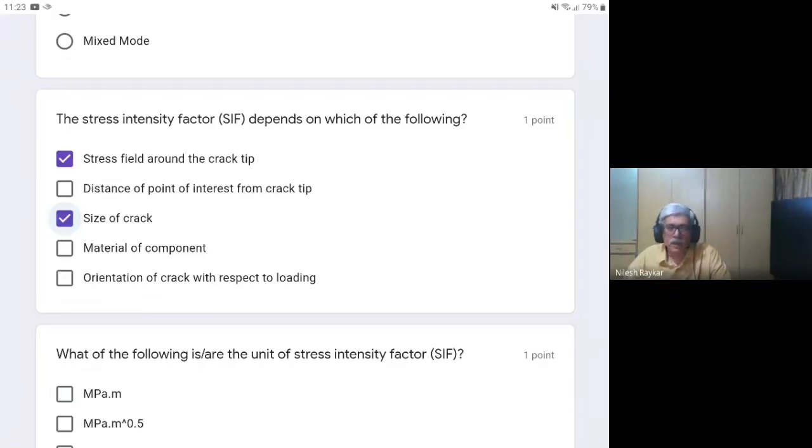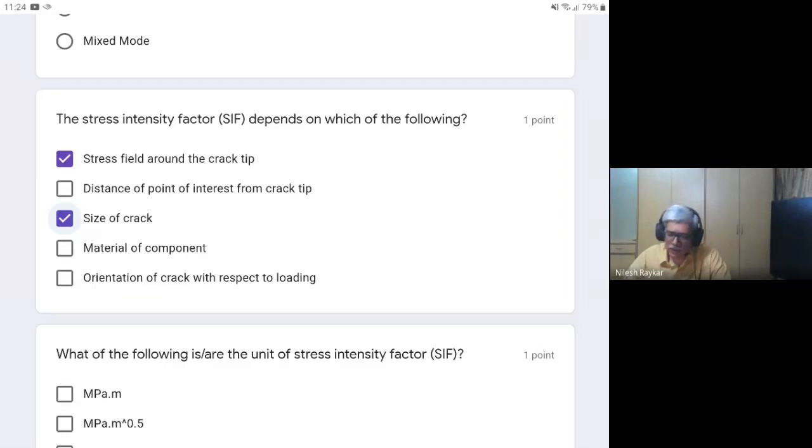Material of component: does the stress intensity factor depend on the material? People are giving the answer yes. Is it so? The stress intensity factor does not depend on the material of the component. The fracture toughness depends on the material of the component. The stress intensity factor is purely load and geometry based, that is, crack size and load based.